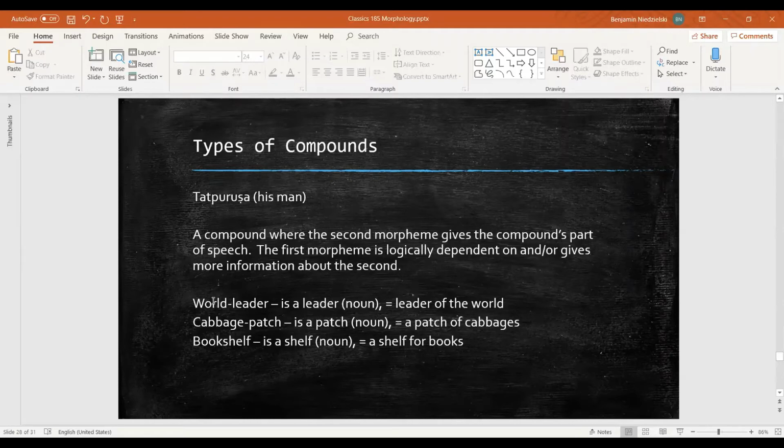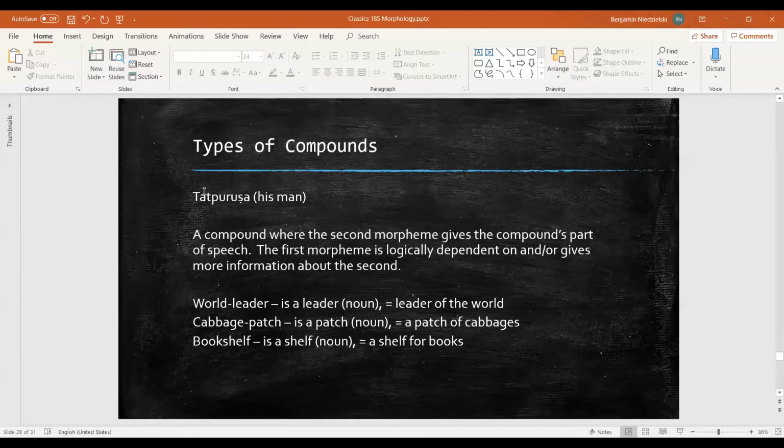We can then take that first morpheme and use it to give more information or specificity about the second morpheme. The way that we do this is by adding some prepositional phrase like of or for. So a world leader is a leader of the world. If we do this and we get the meaning of the compound, then that tells us we have a Tatpurusha.